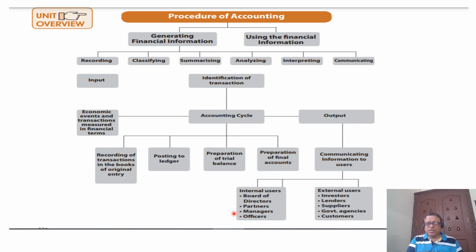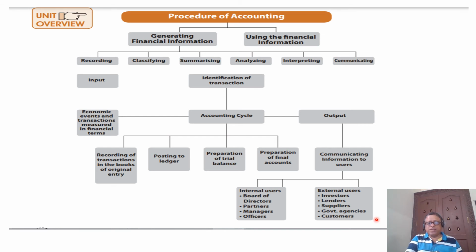Who can be the internal users? Board of directors, partners, managers, officers, executives. And the external users are investors, lenders, government agencies and customers. So the procedure for accounting is: the first step is recording, the second step is classifying, the third step is preparing the trial balance, the fourth step is preparing the financial statements.